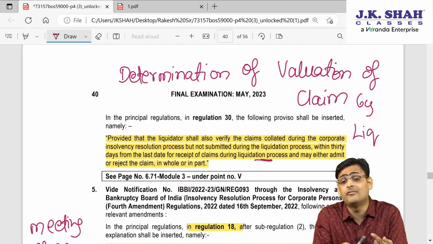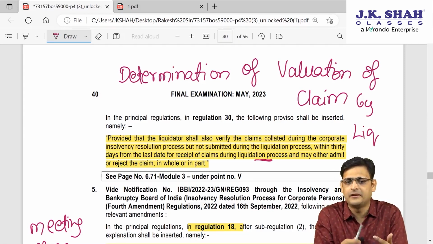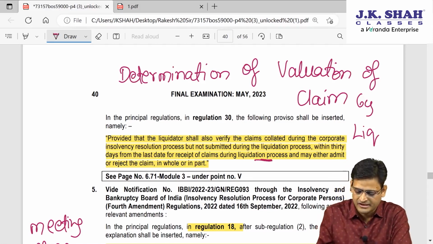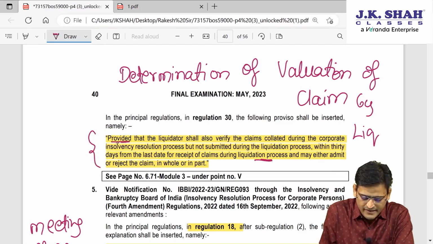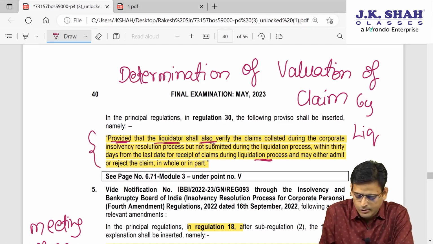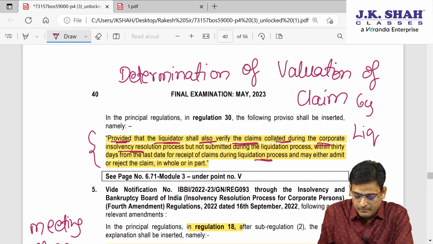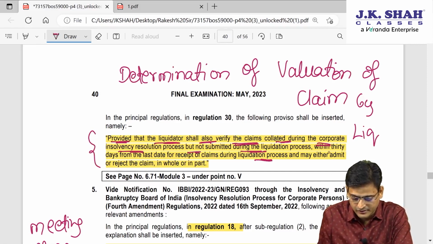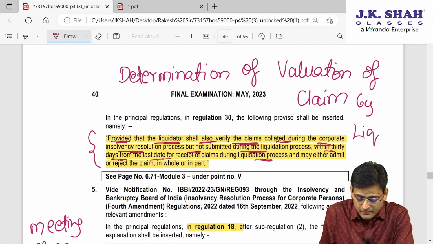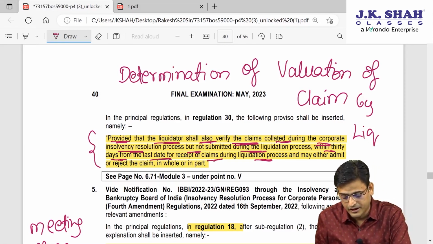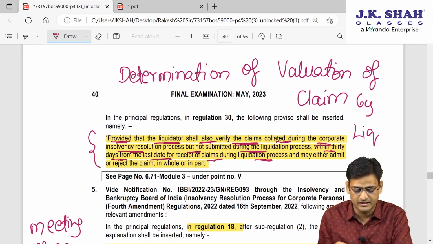So it is a process of verification of the claim, and this verification is done by the liquidator. All the provisions which you have studied are the same. One extra point they have inserted: provided that the liquidator shall also verify the claim collated during the CIRP but not submitted during the liquidation process within 30 days from the last date of receipt of claim during the liquidation process, and may either reject or accept.